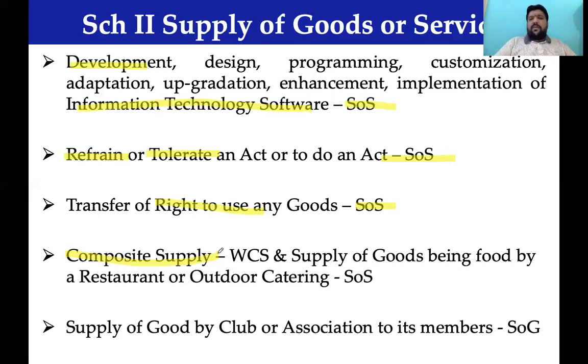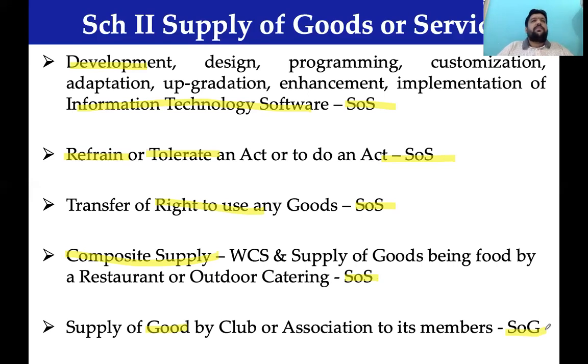On all these works contract services, the law makes a deeming fiction where there is a material, there is labor, and there is a construction of an immovable property. It would be treated as works contract. It would also be treated as a supply of service. Similarly, any supply of goods by a club or association to its member would be treated as supply of goods. So this sums up our discussion relating to Schedule 2, whether a transaction would be treated as supply of goods or supply of services.